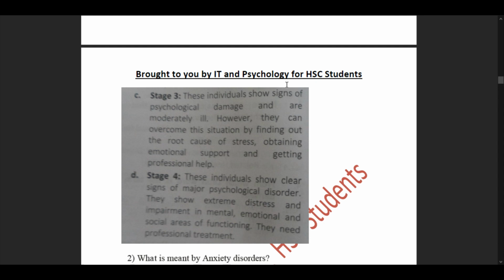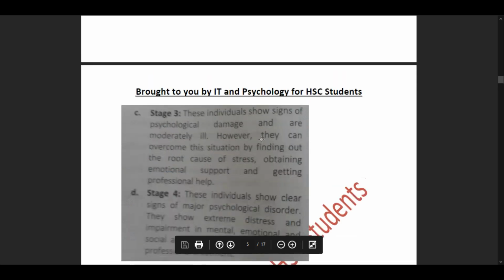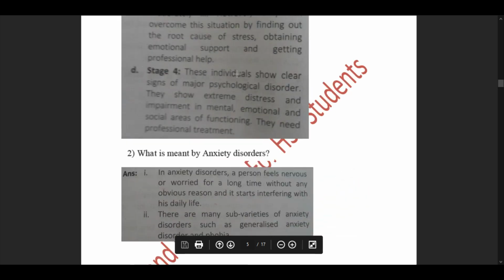Then we move forward to stage 4, part D. These individuals show clear signs of major psychological disorders that we had learned. They show extreme distress and impairment in mental, emotional, and social areas of functioning. They need professional treatment. So first, this was just suggested that they need professional help, but these people require it severely. So here we see the red flags that the individual has major psychological disorders.